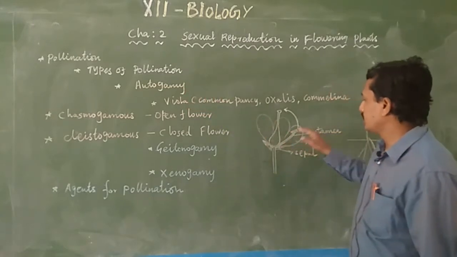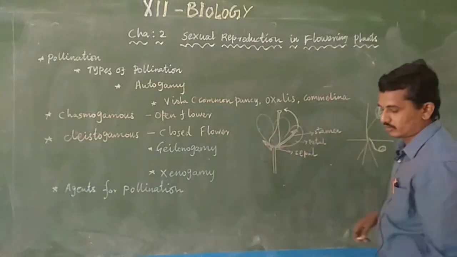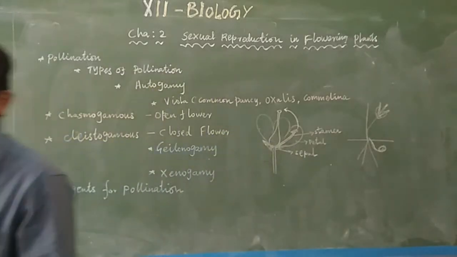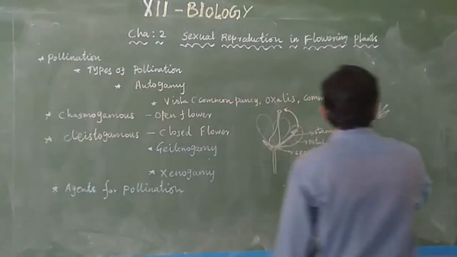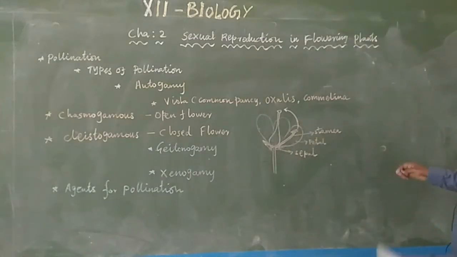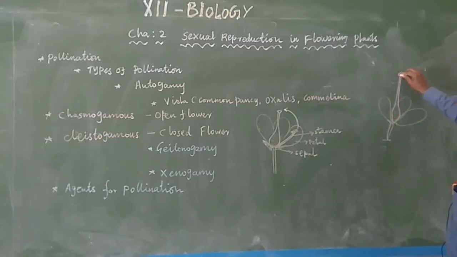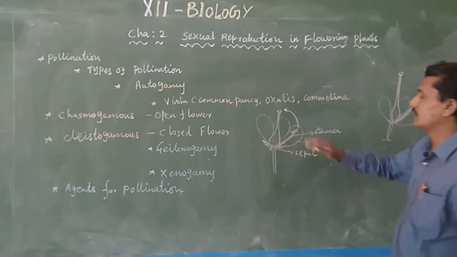For example, here is a hibiscus flower, and here is another hibiscus flower. It is not hibiscus, it is another plant.